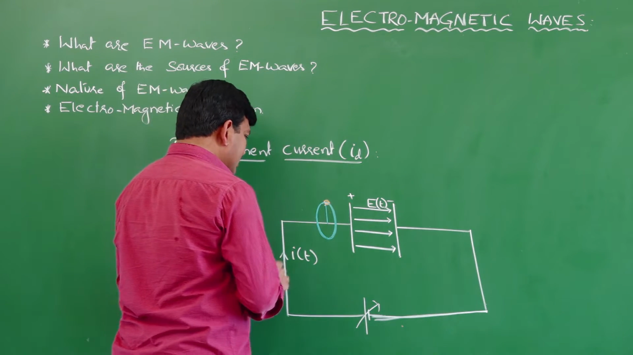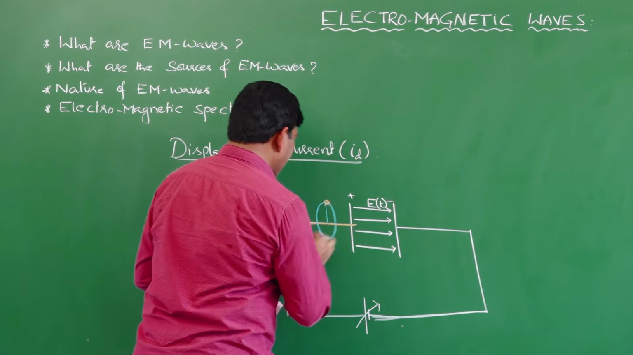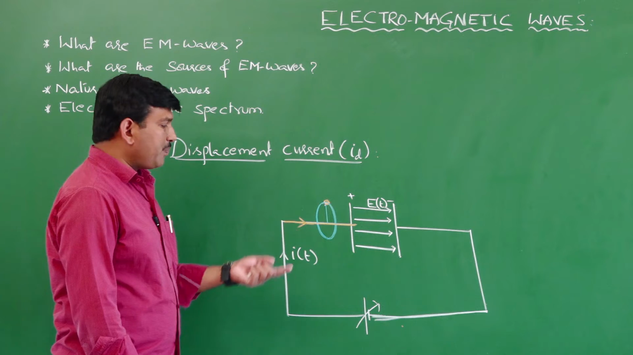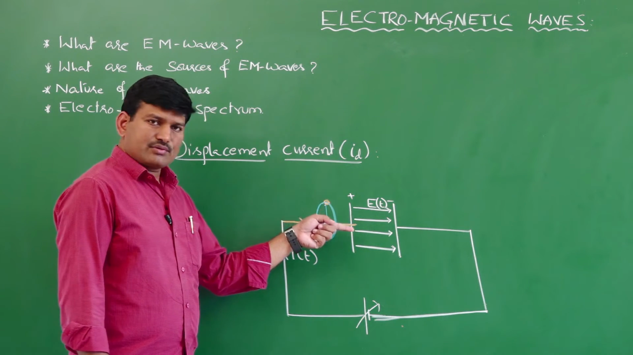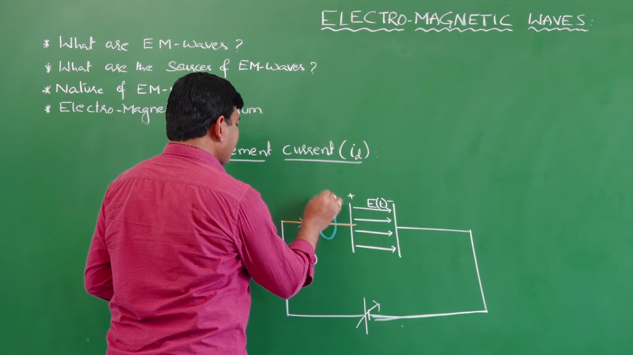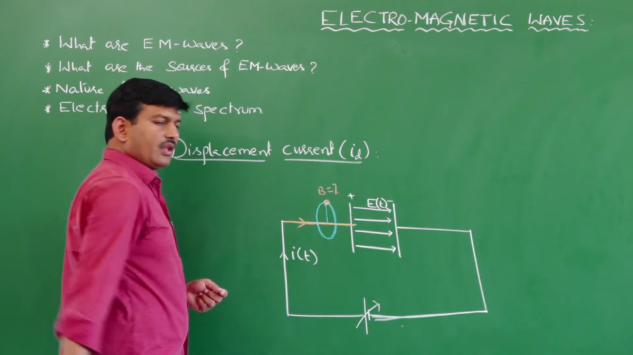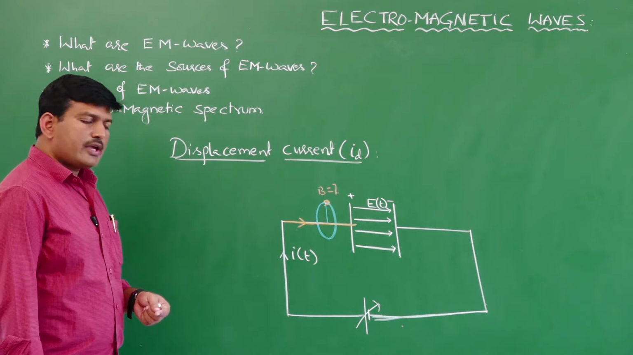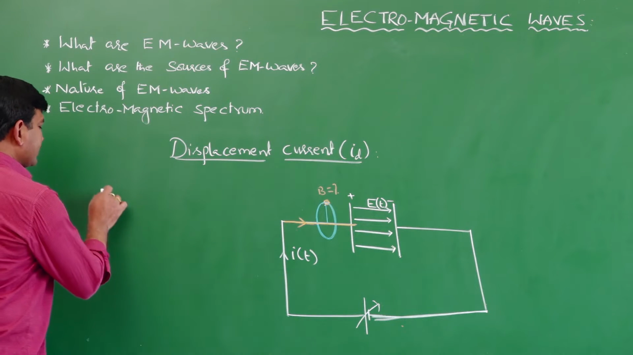So now the current is passing in this way, and this current wire is perpendicular to the circular loop and passing through its center. Now, what is the magnetic field B at this point is the question. How to find it? We can go with Ampere's law. According to Ampere's law, what can I say?